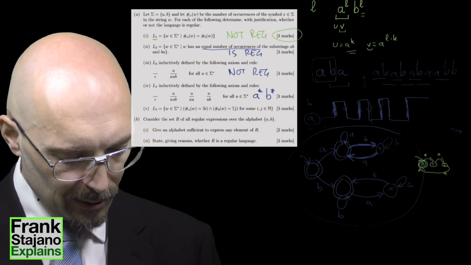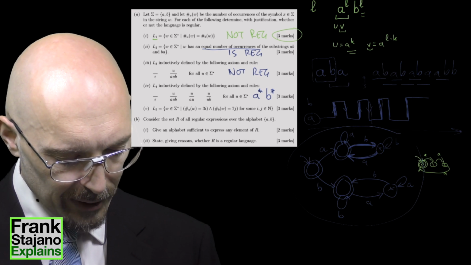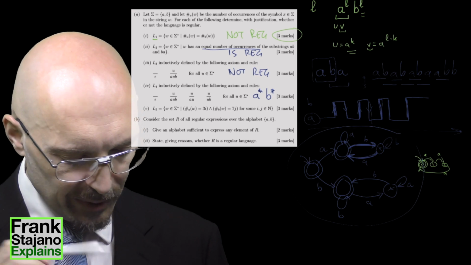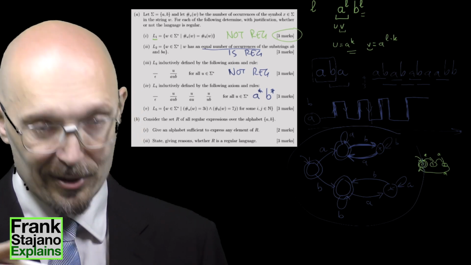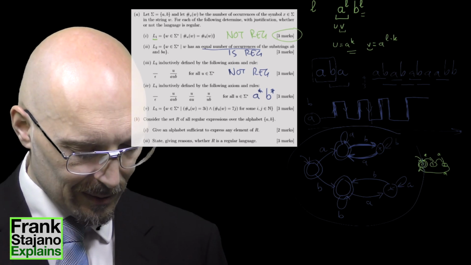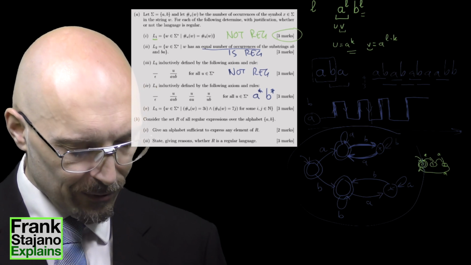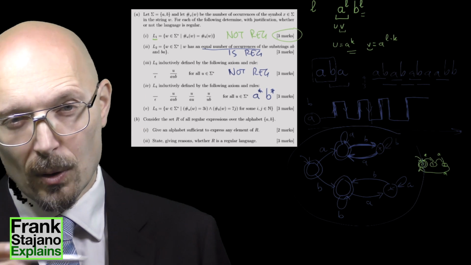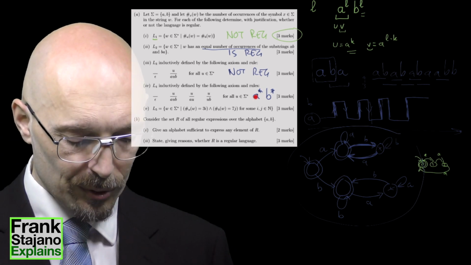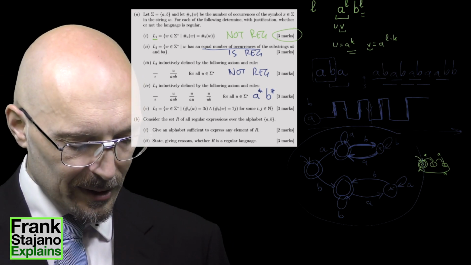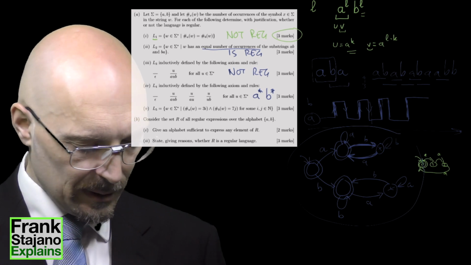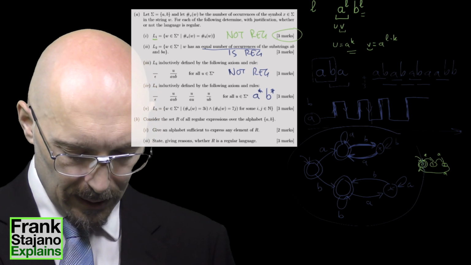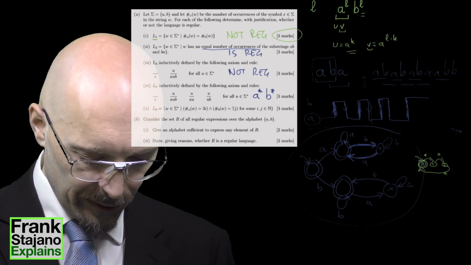A's are always on the left and B's are always on the right, but I have no need to match the number of A's to the number of B's, and so because this regexp exists, L4 is a regular language. So the only thing I haven't quite formally done is to prove that this regexp is equivalent to these inductive rules, but I won't bother with it. So this one is regular.